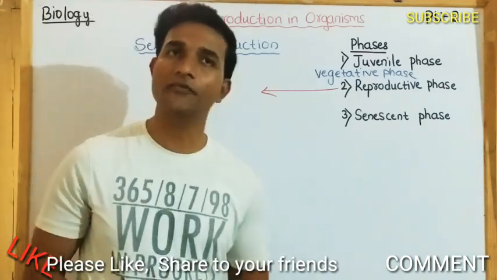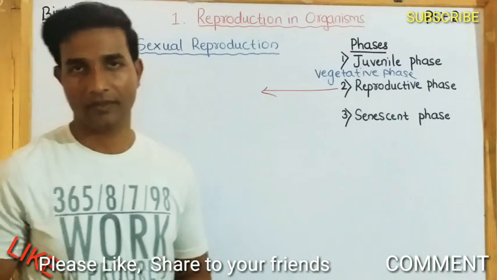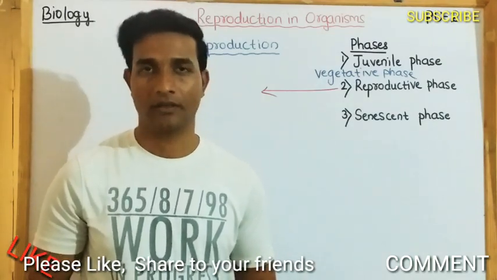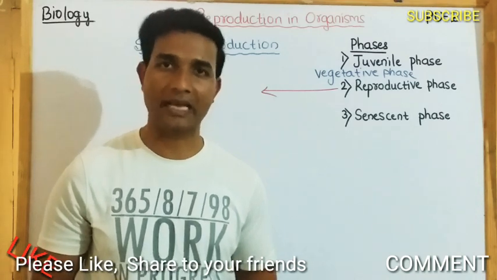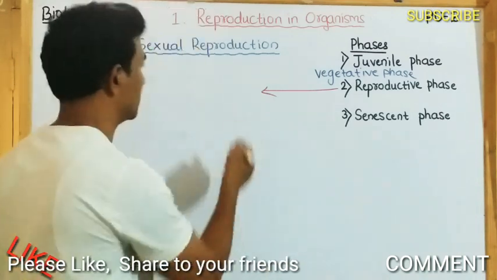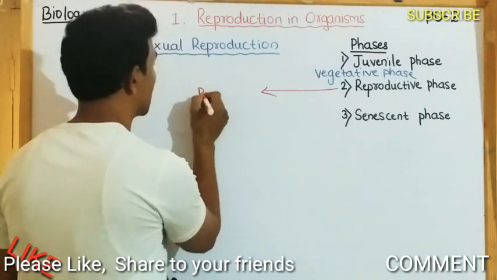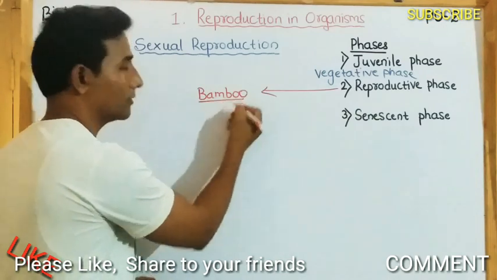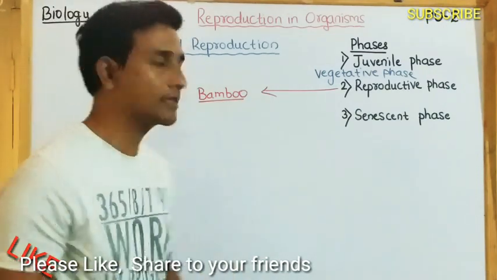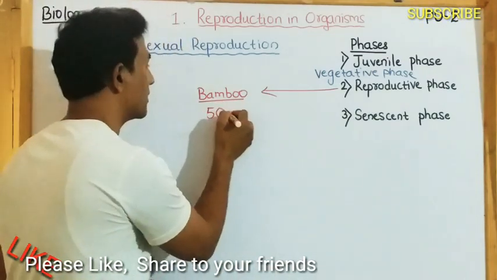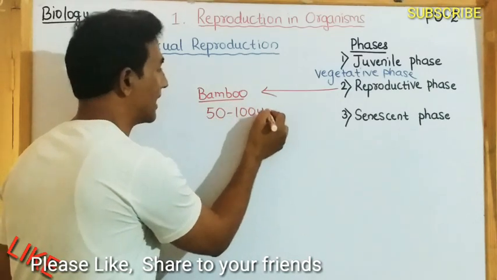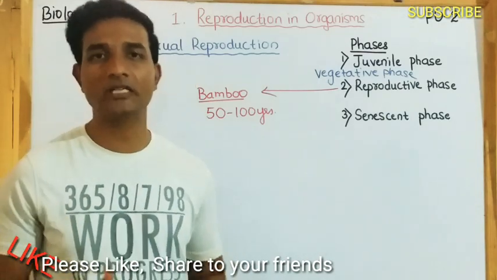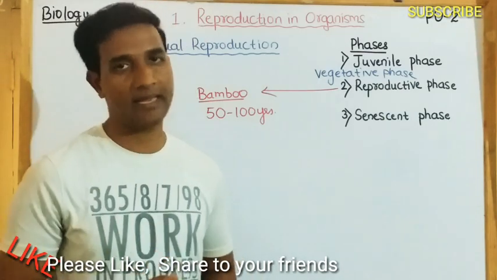In the reproductive phase of plants, you can find flowers produced seasonally. Such types of plants, for example, bamboo. Bamboo plants produce flowers only once in their lifetime. After 50 to 100 years, they produce numerous flowers, fruits, and they die.